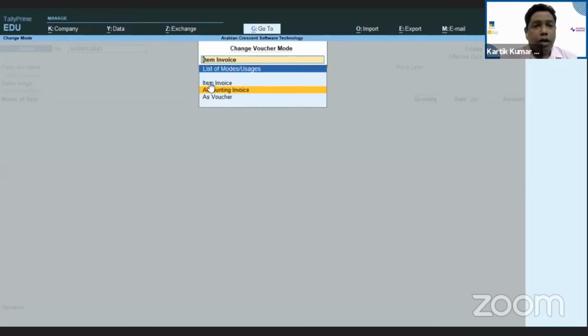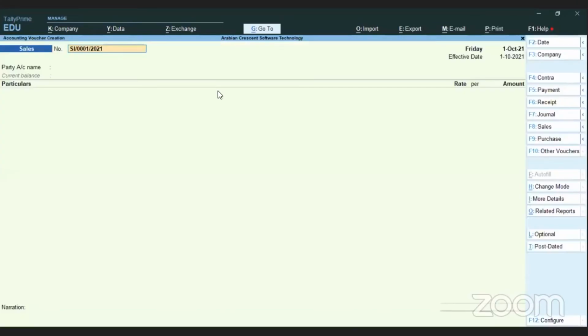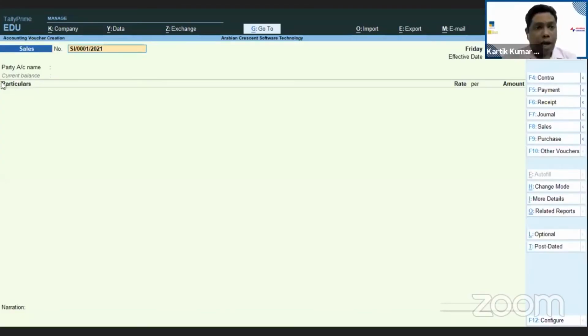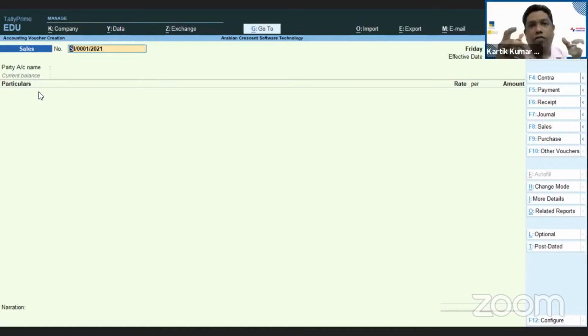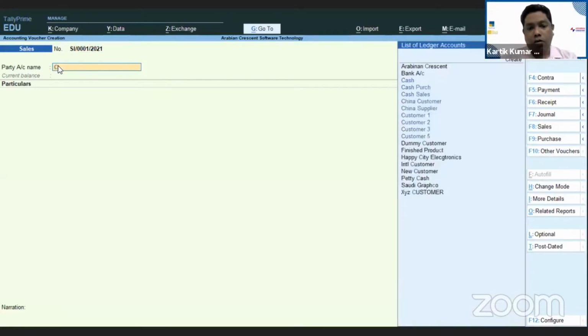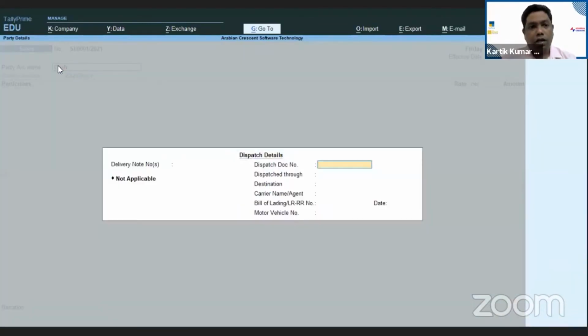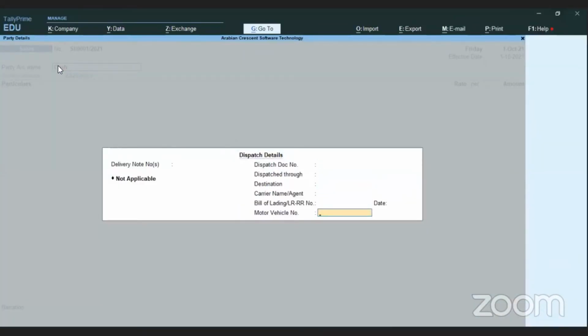Perfect. Now here, this is the accounting voucher. Now, what does accounting voucher help with? Once you select this accounting voucher, you see the item name has been removed and particulars has come. So if you are not comfortable in debit and credit format, you can very well pass the entry over here, like cash you're selecting, enter it here down below.